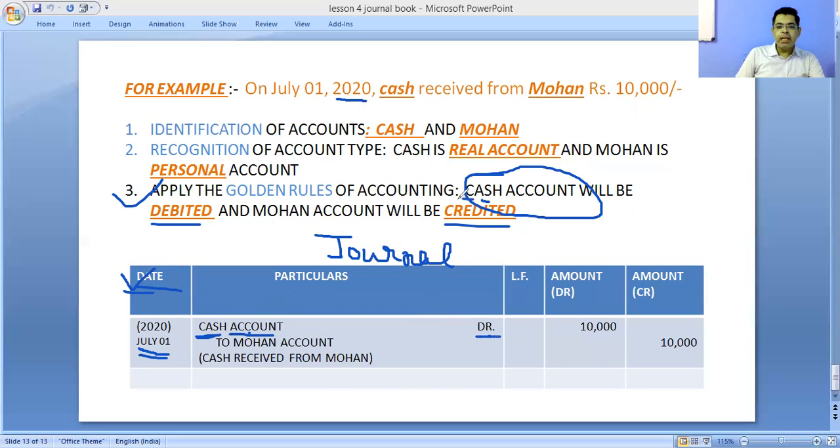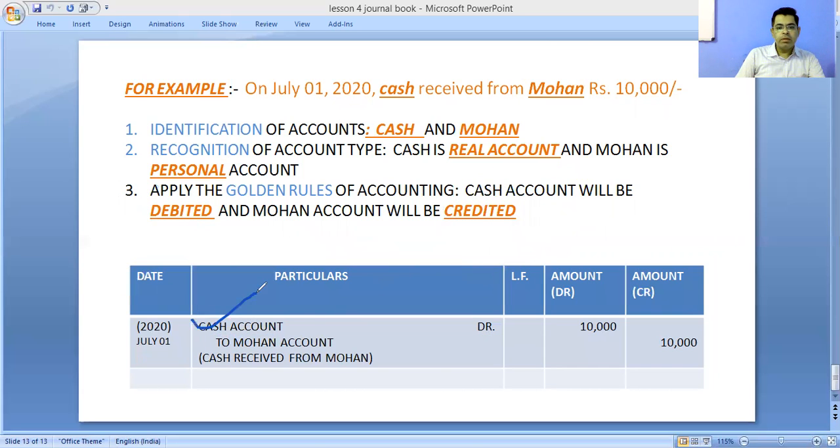Secondly, you have to record the credit aspect, to Mohan account. Always start the credit aspect with the word 'To', to Mohan account. In the amount column, the amount is 10,000.